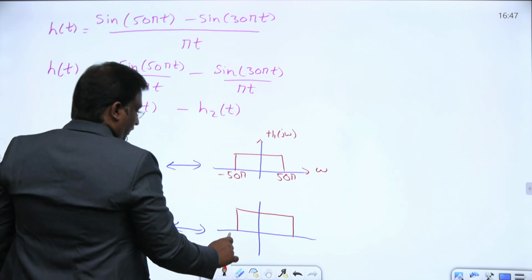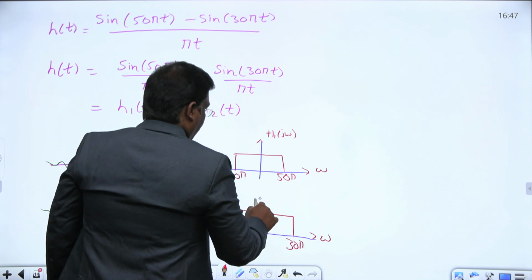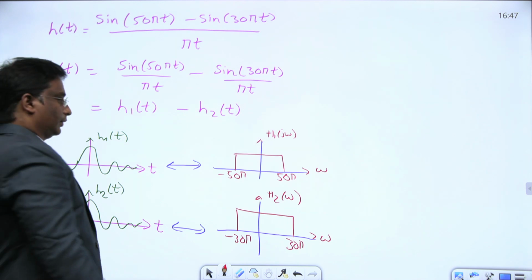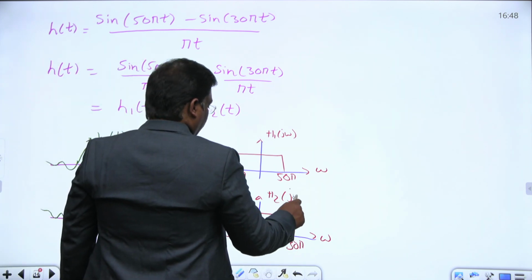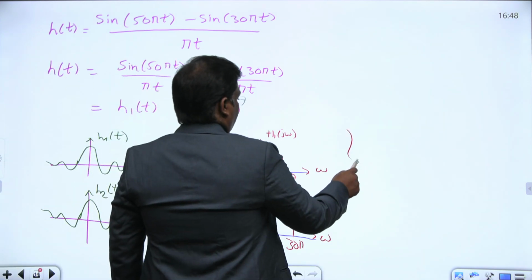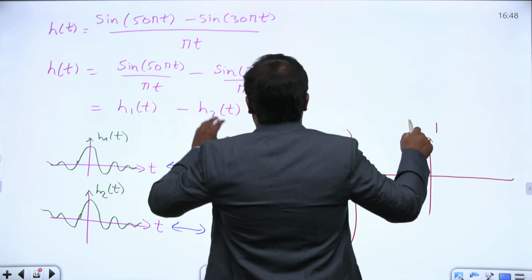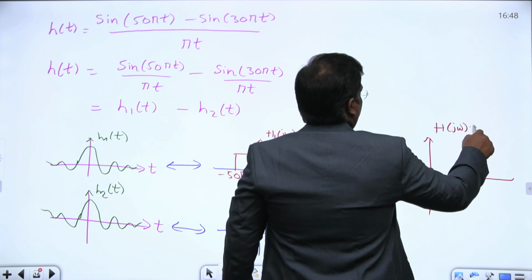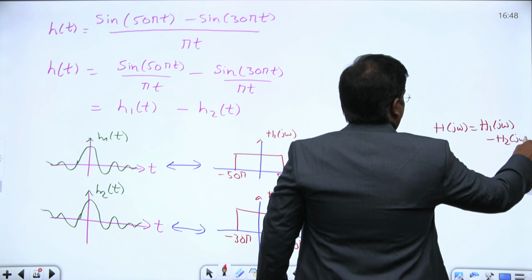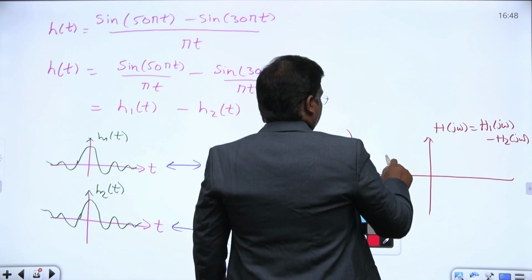Similarly, this is between minus 30 pi to plus 30 pi. This is also in the omega domain, H2 of j omega. And here H1 of t minus H2 of t results in H of j omega equal to H1 of j omega minus H2 of j omega. If I subtract one from the other, that results in something like this.